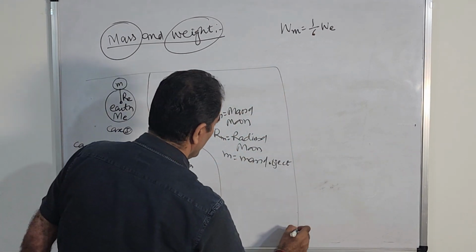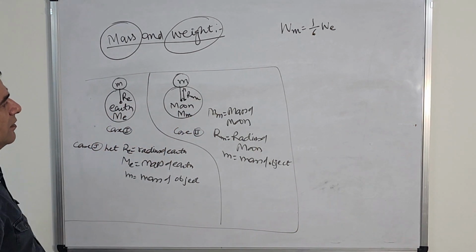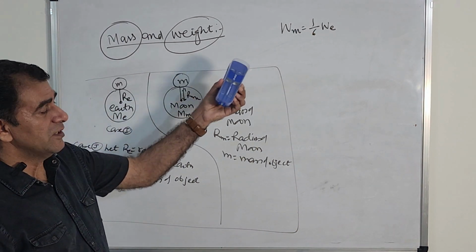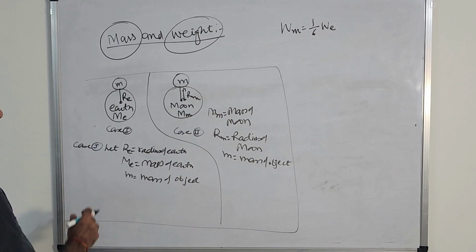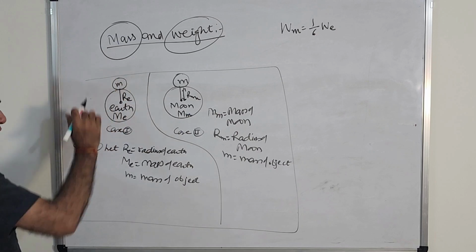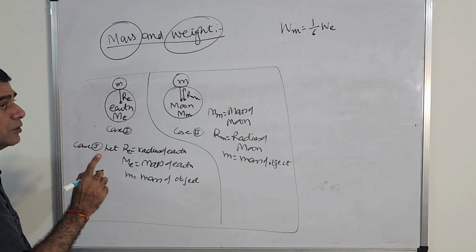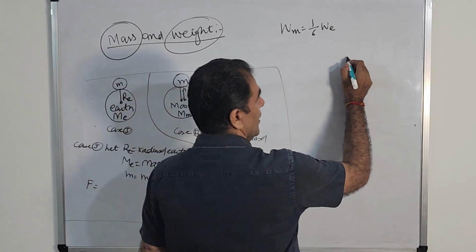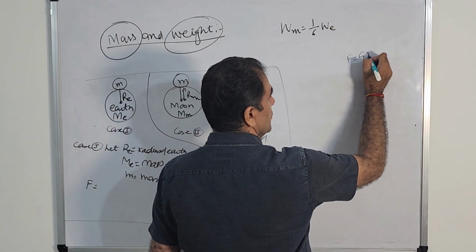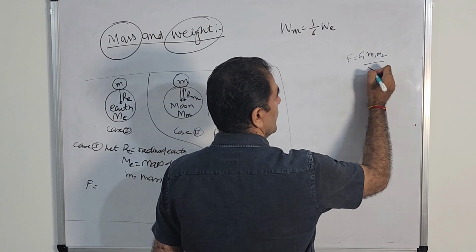So now we will solve whether weight changes or not. Let us see. In case number 1, what will be the force between these two? According to Newton's universal law of gravitation. What is Newton's universal law of gravitation? F equals G m1 m2 upon r square.